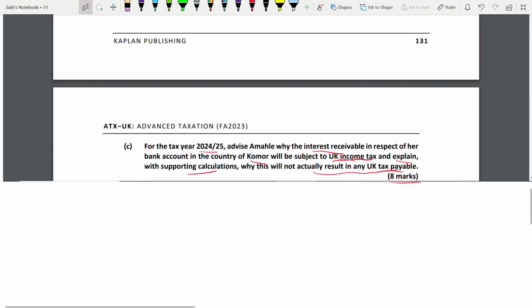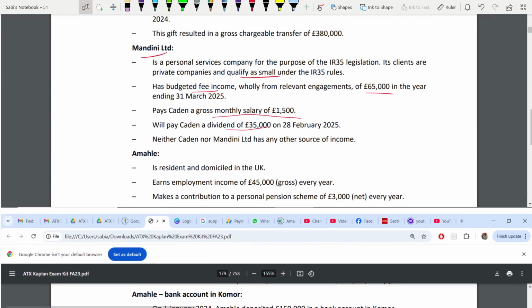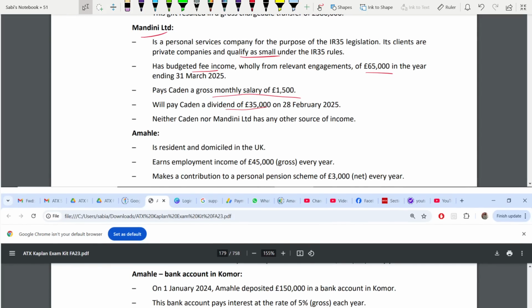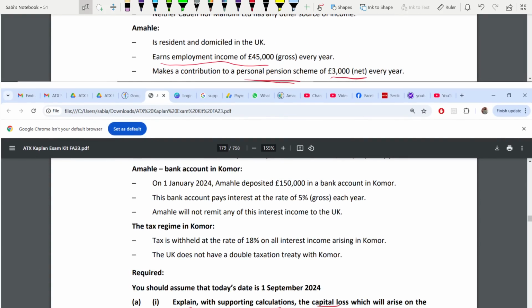Okay, so we'll read part C. He's also resident and domicile in UK, earns employment income of 45,000, personal pension contribution of 3,000 net. You have to gross it up when you expand the basic rate and high rate band. Now he has deposited 150,000. Bank pays 5% interest. This is gross. Will not remit any of the interest income to UK. Taxes withheld at the rate of 18%, and UK does not have a double tax treaty.